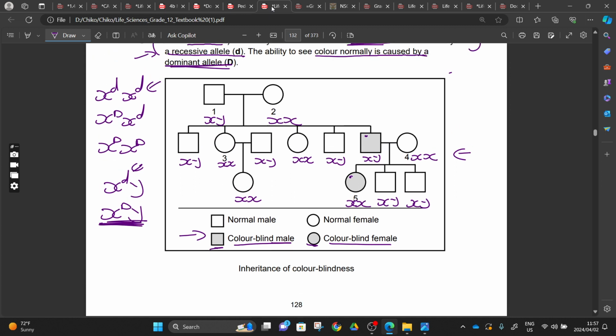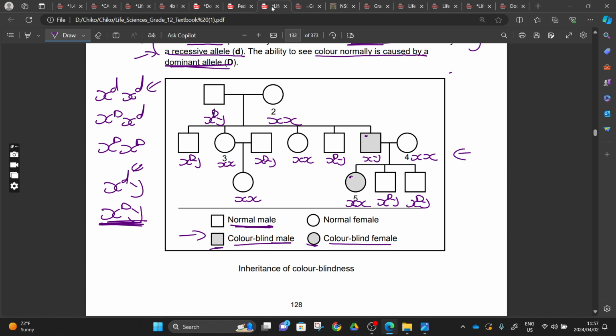So you come to your here, you see that the shaded ones, these are the normal males. This one is the normal male, capital letter D. This one is normal, capital letter D. This one is normal, capital letter D. And then where's another one? It's like that. You will also do that.